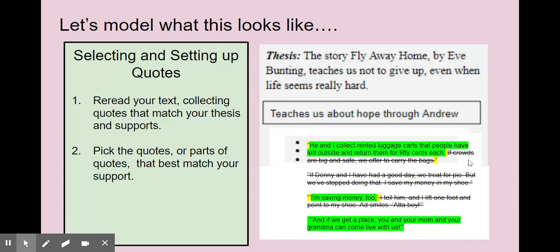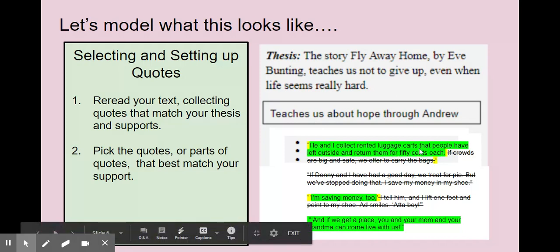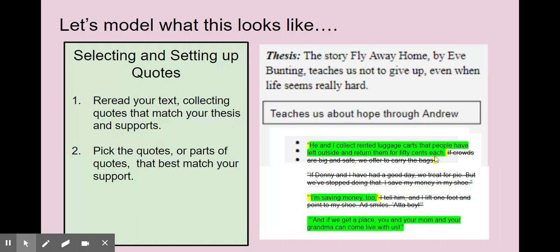I didn't use the whole first quote. I just said, "He and I collect rented luggage carts that people have left outside and return them for 50 cents each." I think that's enough. It just tells us the jobs he's doing and shows enough that he's not giving up. He's doing jobs instead of just sitting around all day.